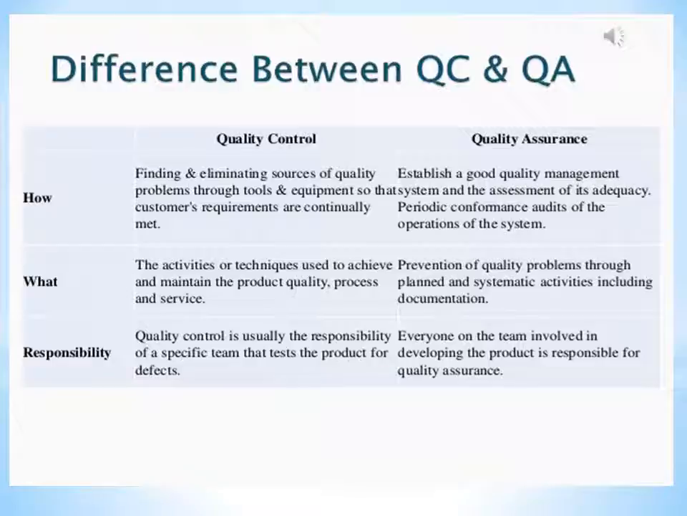In QA, make sure you are doing the right things. In QC, make sure the result is what you expected. QA is responsible for the full software development lifecycle and QC is responsible for the software testing lifecycle. And QA is the process to create the deliverables and QC is the process to verify the deliverables.